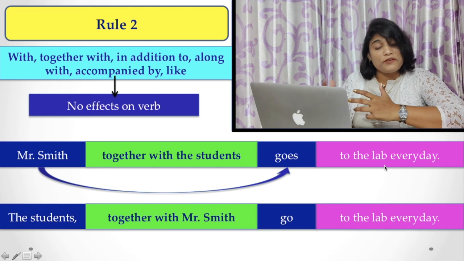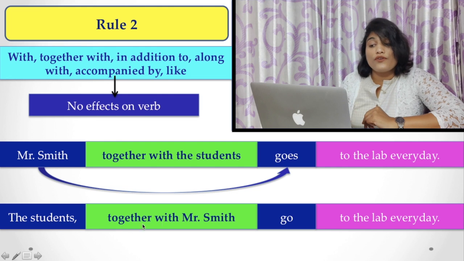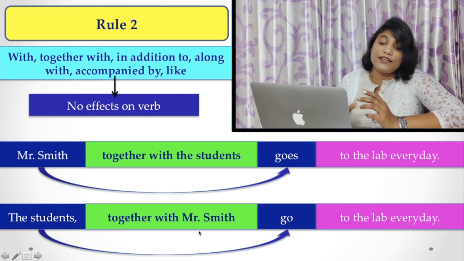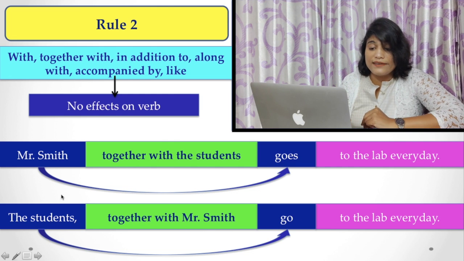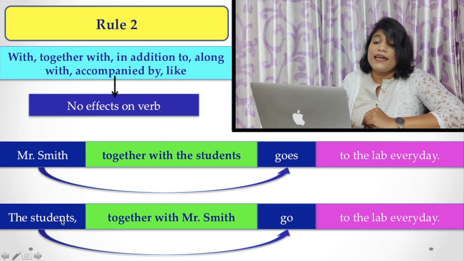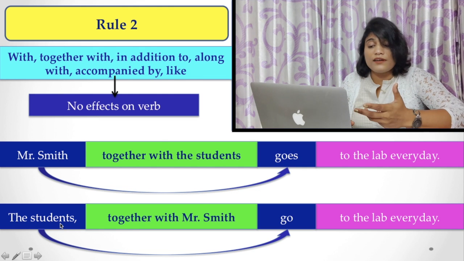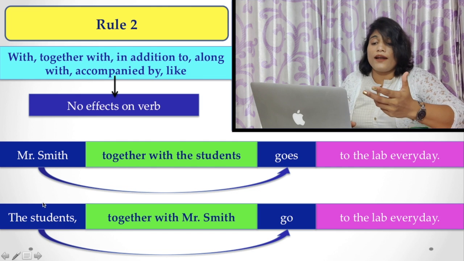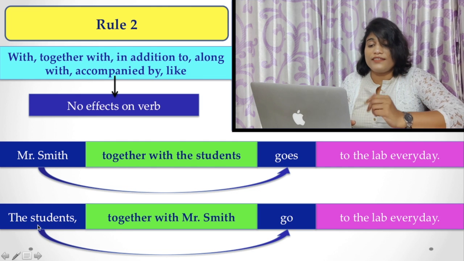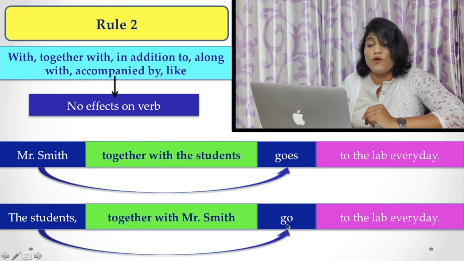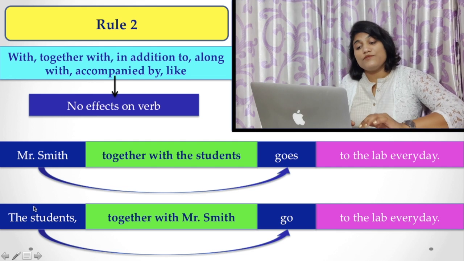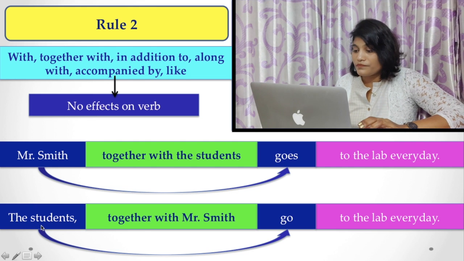Same sentence, if you say the students together with Mr. Smith go to the lab, look at the difference between these two sentences. In the first, Mr. Smith is singular in number, so you have to choose the verb "goes" with s ending. In the second, the students become the subject, so you have to choose the plural verb "go" instead of "goes", because the students is plural in number.